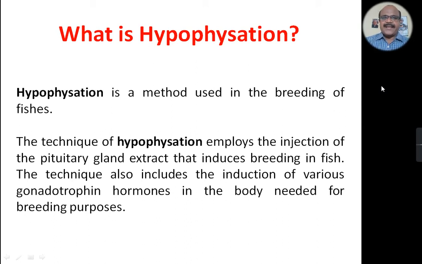Hypophysation is a method which is used in the breeding of fishes. The technique of hypophysation involves the injection of pituitary gland extract that induces breeding in fish. The technique also includes the induction of various gonadotrophin hormones in the body needed for breeding purposes.